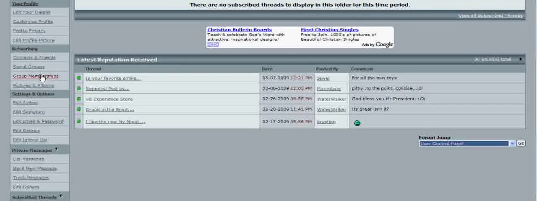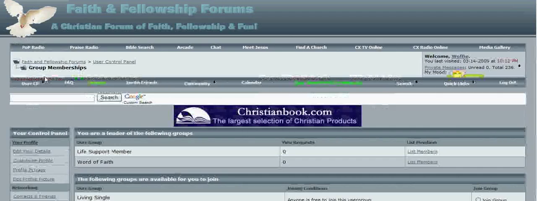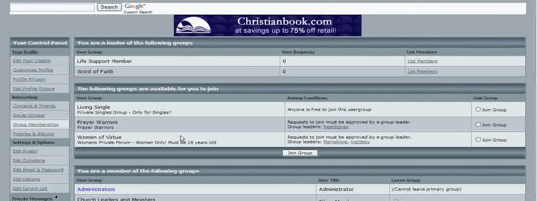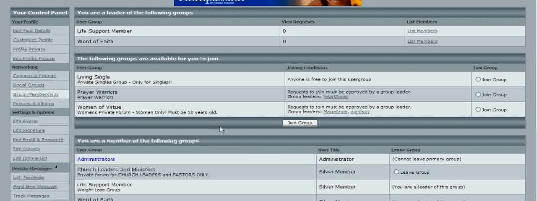Group memberships, this is one of the things that people ask about. How can I join the Women of Virtue? How can I join the ministers, the pastors and ministers? Well, you click on this, group memberships, and when you click on that, you'll go to the groups, and of course this doesn't list them all because I'm already part of 2 groups.